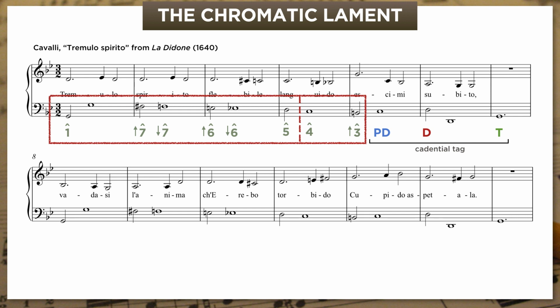Now, speaking of function, with chromatic bass lines like this, harmonic function is a can of worms I would rather not open. In fact, I'm not generally even going to talk about the specific chords the bass line supports. There are a bunch of them that we don't know yet anyway. But I do want to focus on the musical effect that the chromatic lament has as opposed to the diatonic one. When we listen, ask yourself, what's the difference here in terms of its mood or expression? Is there a difference? You tell me.